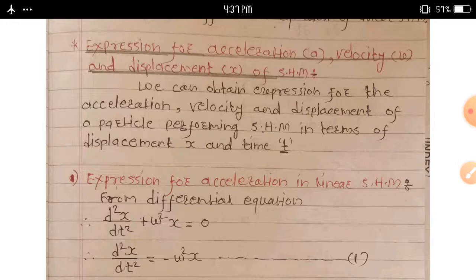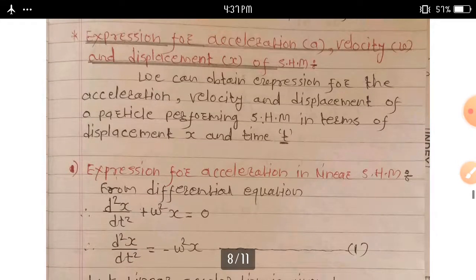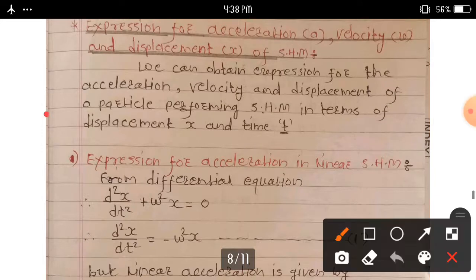Then we derive expressions for acceleration, velocity and displacement of a particle performing SHM in terms of displacement x and time t.